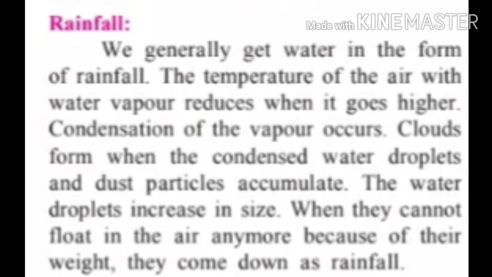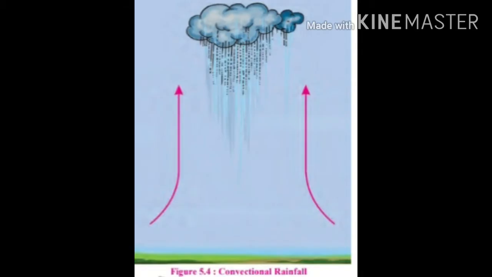When the condensed water droplets and dust particles accumulate, clouds are formed, and the size of the water droplets increases. As the size of water droplets increases, they cannot float in the air anymore because of their weight and they come down as rainfall. There are three types of rainfall. 1. Conventional rainfall, 2. Orographic rainfall and 3. Cyclonic rainfall. Let's understand first conventional rainfall.